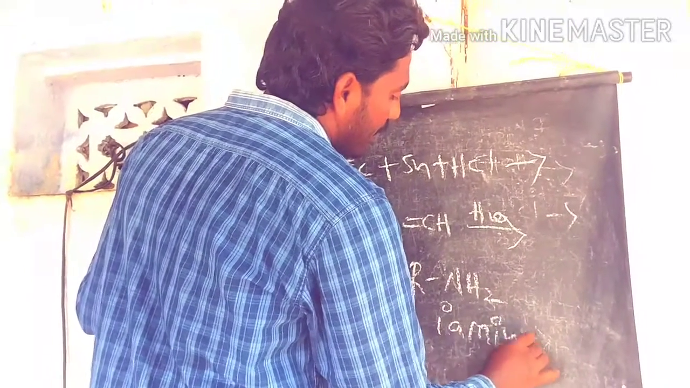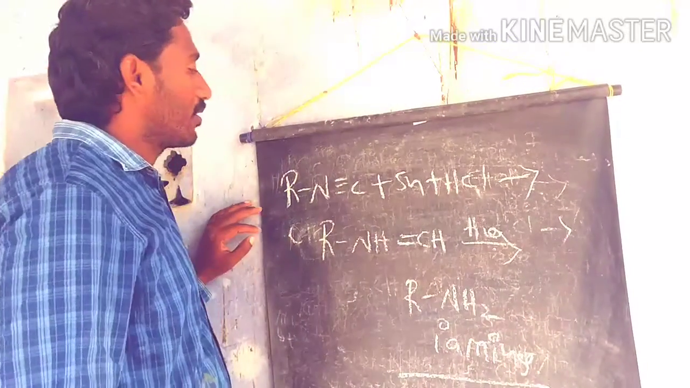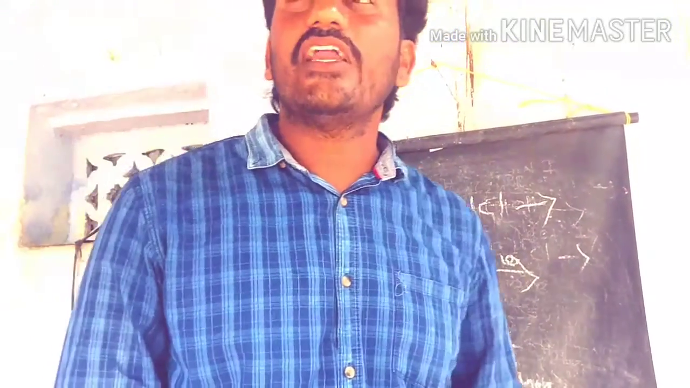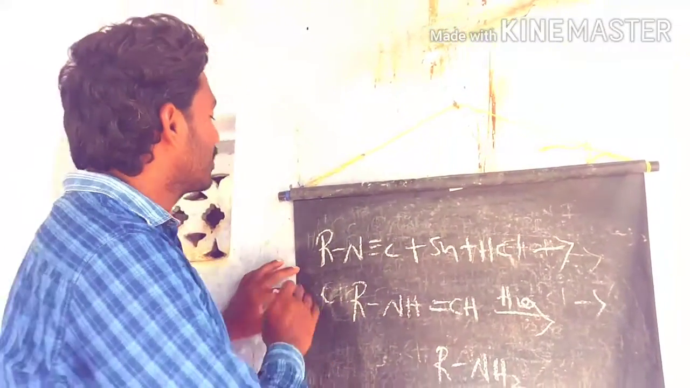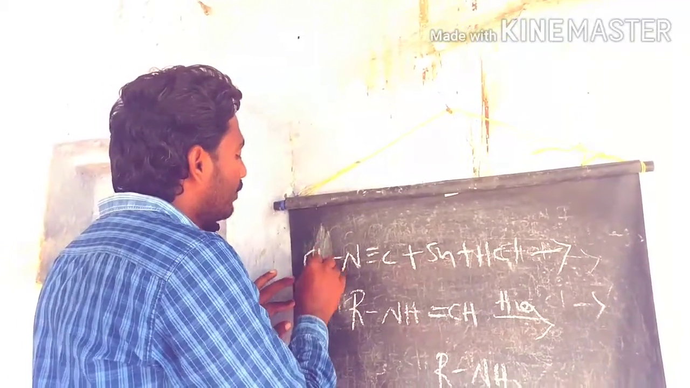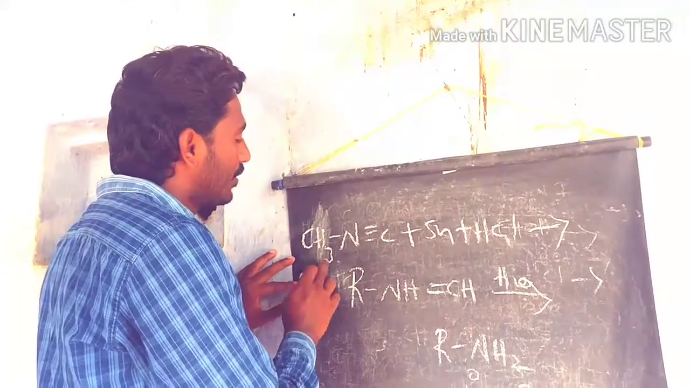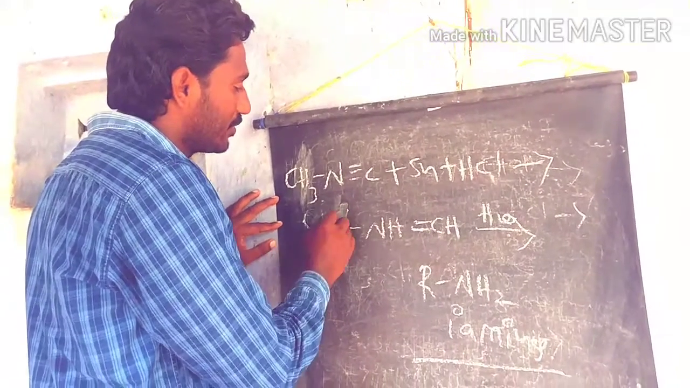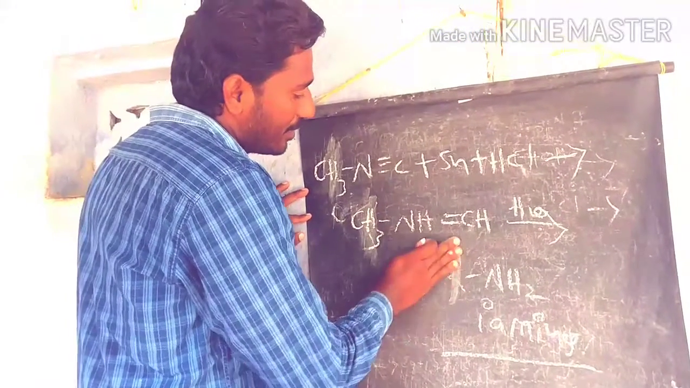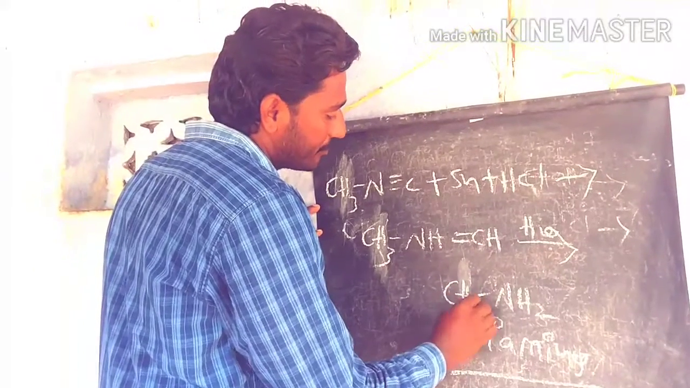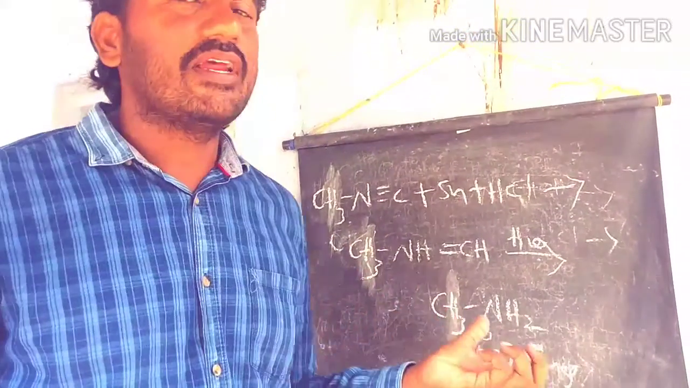So that is the difference in the partial reduction process. Cyanides give the carbonyl compound, the aldehyde. If isocyanides are involved in this process, we get primary amines as the product. For example, if you take the simple compound methyl isocyanide, in this reduction process we finally get methylamine, one of the primary amines.